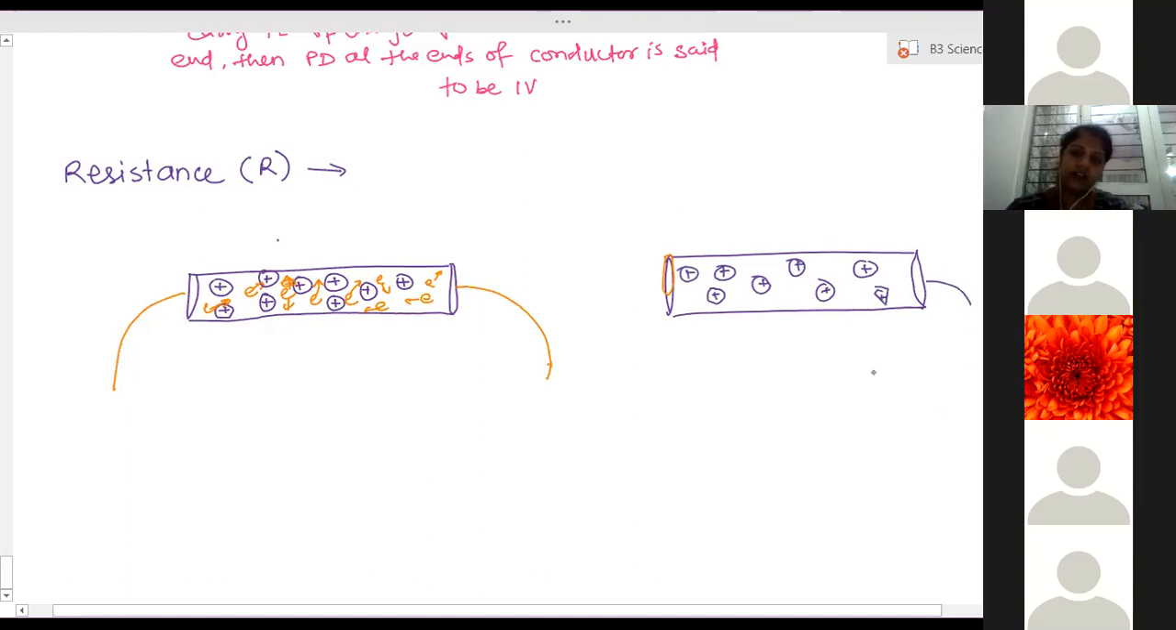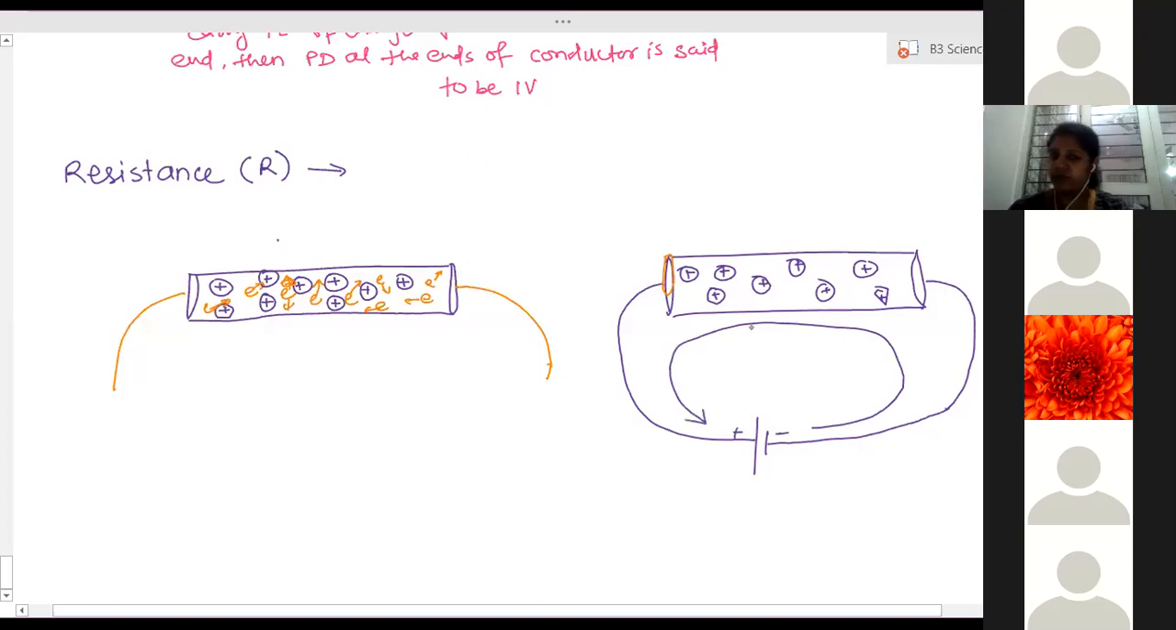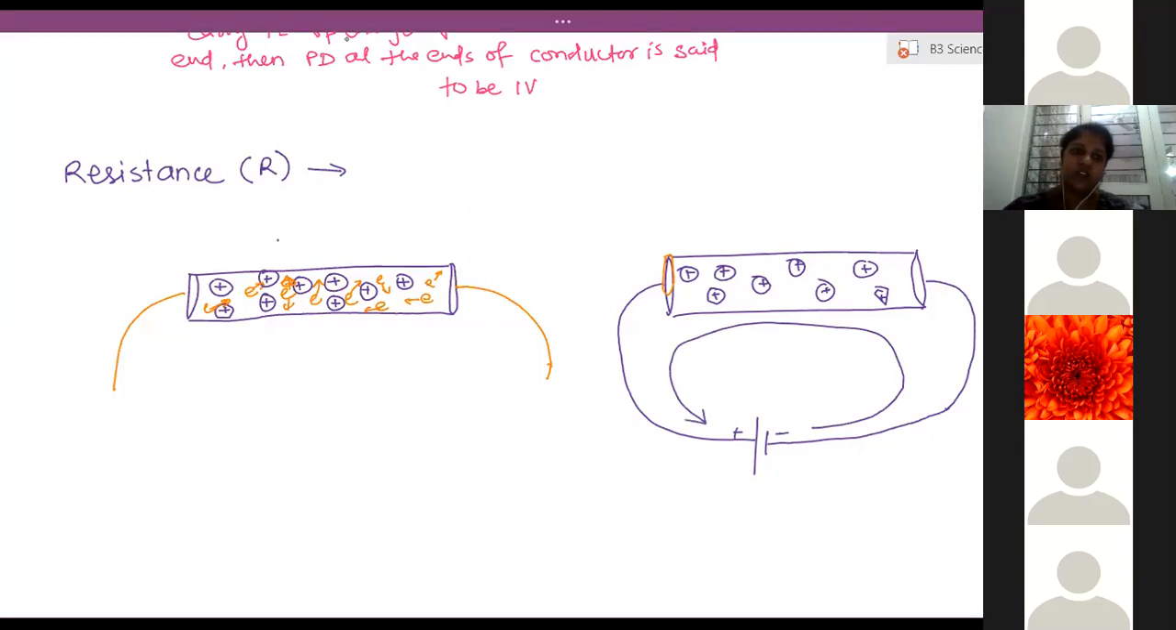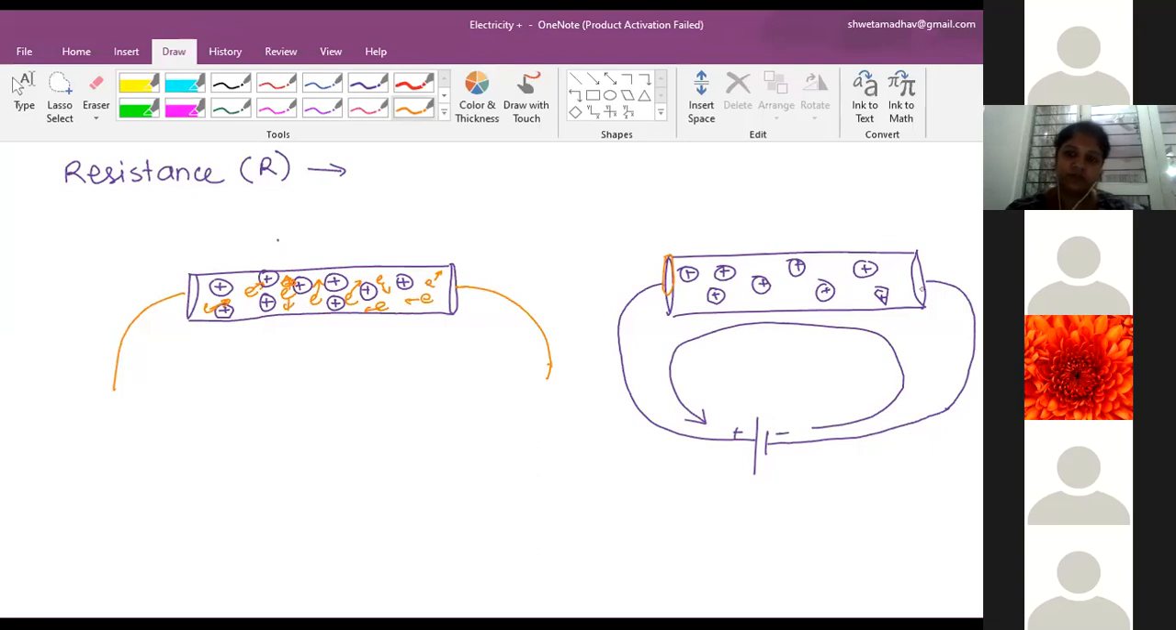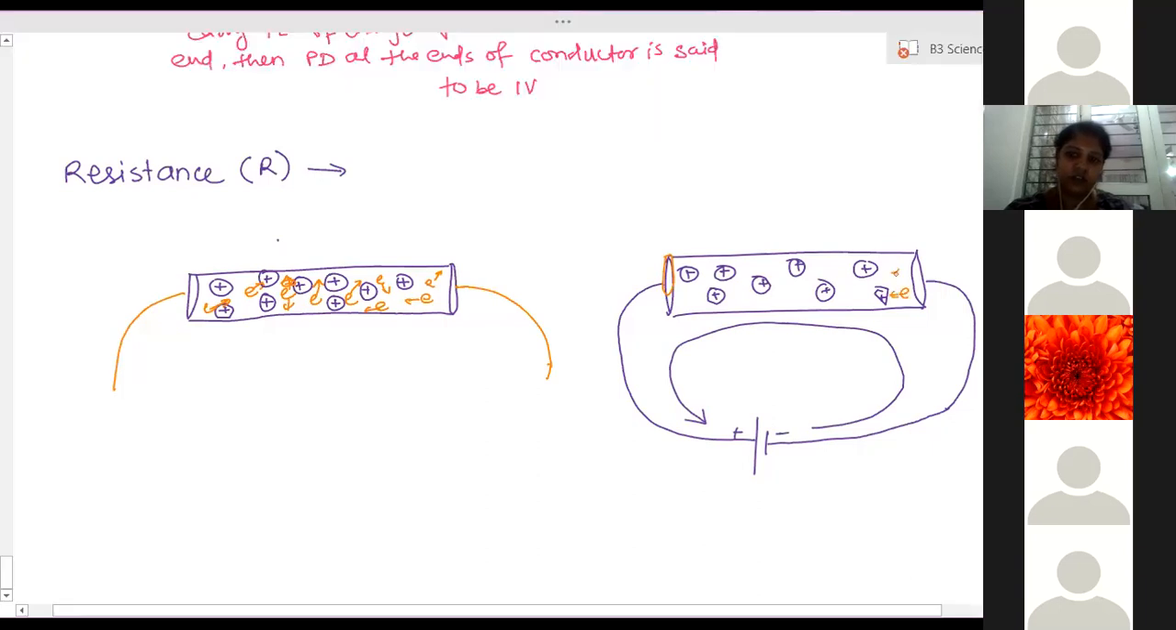And now this end of the wire, which was free earlier, we are connecting it to the battery. Now what happens? Electrons will move from the negative terminal to the positive terminal. In this direction, the electrons will keep moving. So all the electrons will start moving in one particular direction.